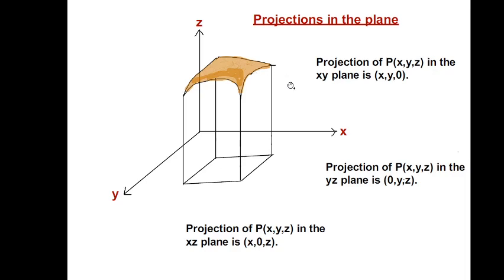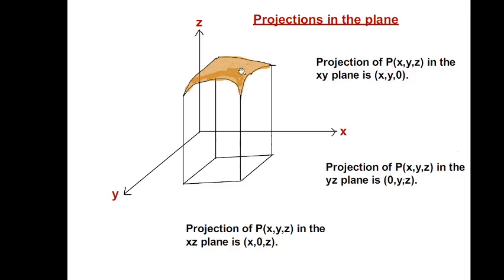Similarly, we can project the point P (x, y, z) into the yz plane. If we project into the yz plane, the coordinates will be (0, y, z). Similarly, we can project into the xz plane, and the point will correspond to (x, 0, z). So here y is 0. In the xz plane y is 0, in the yz plane x is 0, and in the xy plane z is 0.